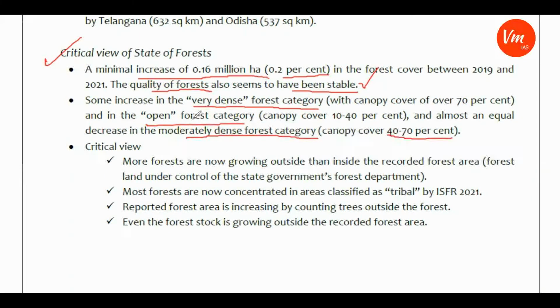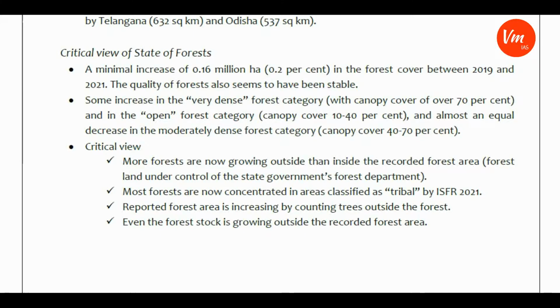It is showing that the open forest category is increasing, which is not a good situation for the country when compared to the increase in the very dense and moderately dense forest.